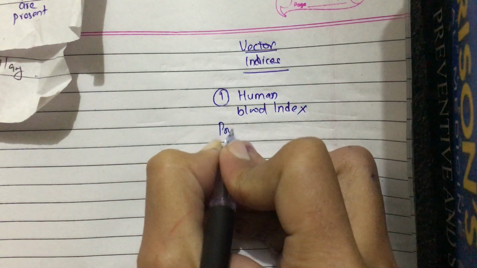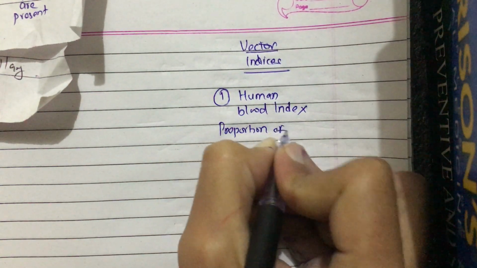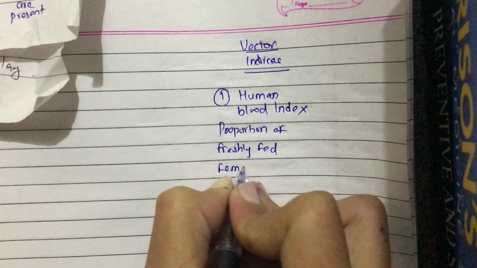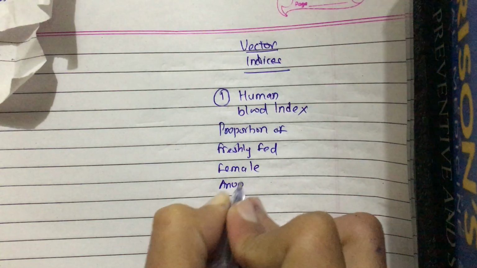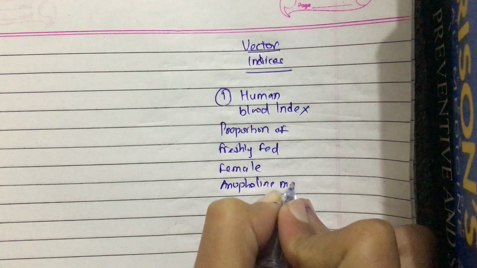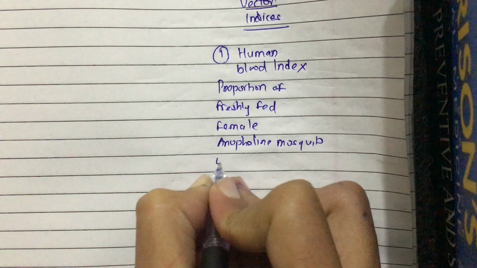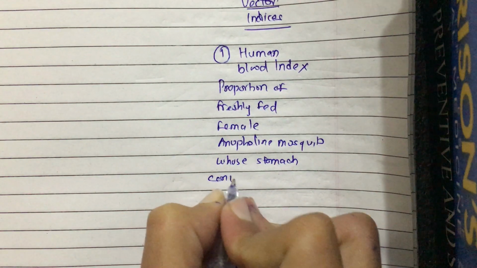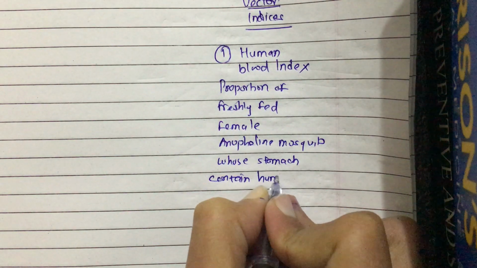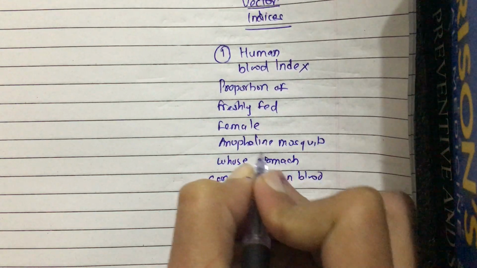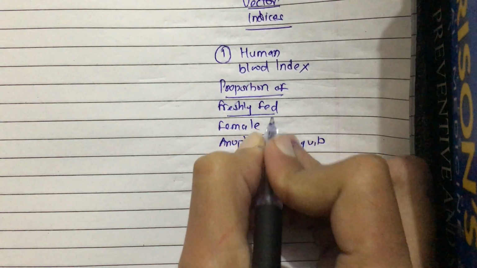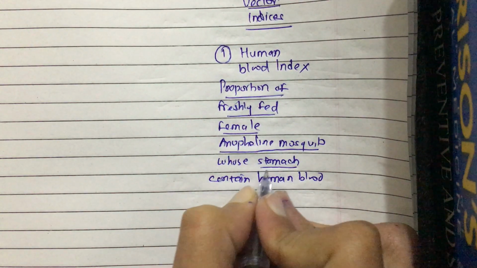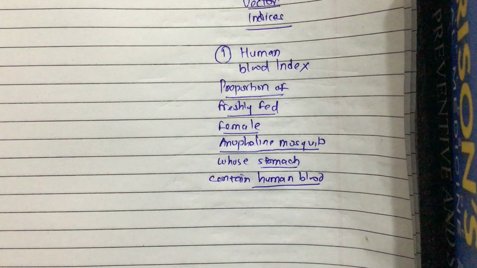Human blood index means the proportion of freshly fed female anopheline mosquitoes whose stomach contains human blood. That means what is the proportion of freshly fed female anopheline mosquitoes in which there is human blood in the stomach, okay?